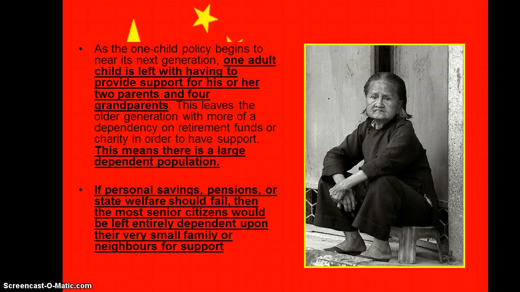Right, as the one-child policy begins to near its next generation, one adult child is left with having to provide support for his or her 2 parents and 4 grandparents. This is the 4-to-1 dilemma. This leaves the older generation with more of a dependency on retirement funds or charity in order to have support. This means there is a large dependent population. There are lots of old people that need looking after. If personal savings, pensions or state welfare should fail, then the most senior citizens would be left entirely dependent upon their very small family or neighbours for support.